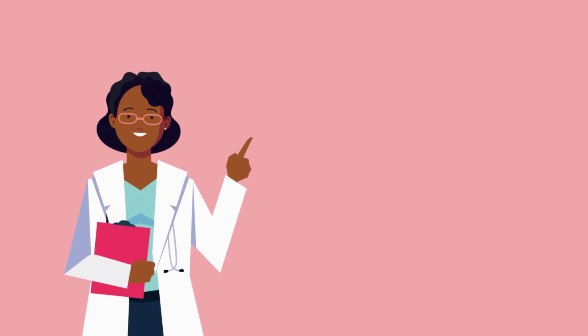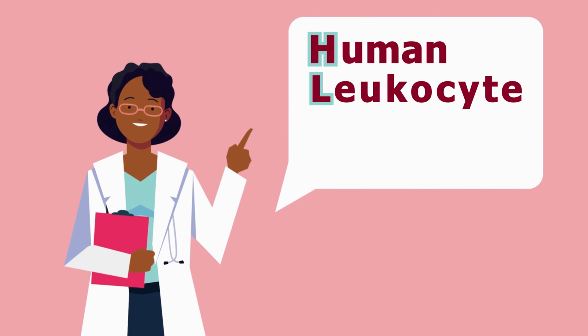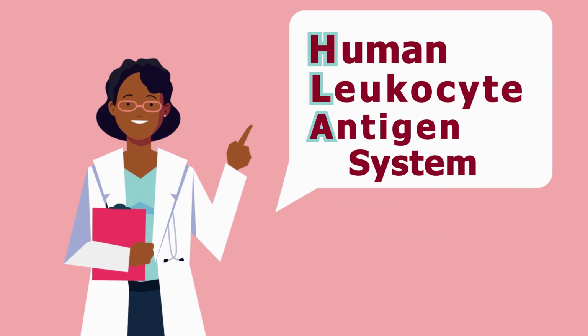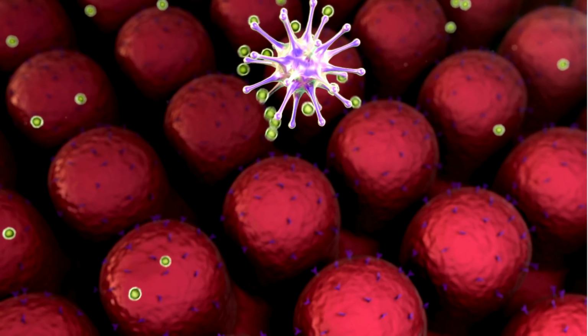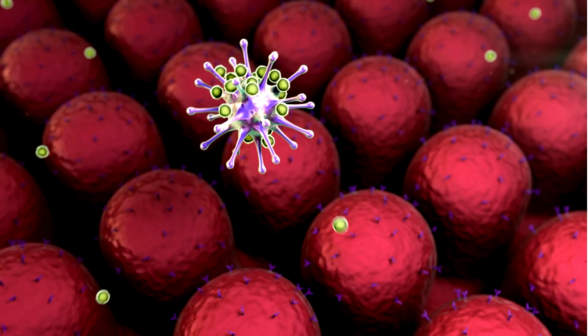The second is more group or individual population specific, that a population or a group itself can develop a resistance to a specific disease. A vital component of human immunity is the human leukocyte antigen system, or HLA for short. It's a series of proteins on the surface of white blood cells that recognize foreign particles or infectious agents.